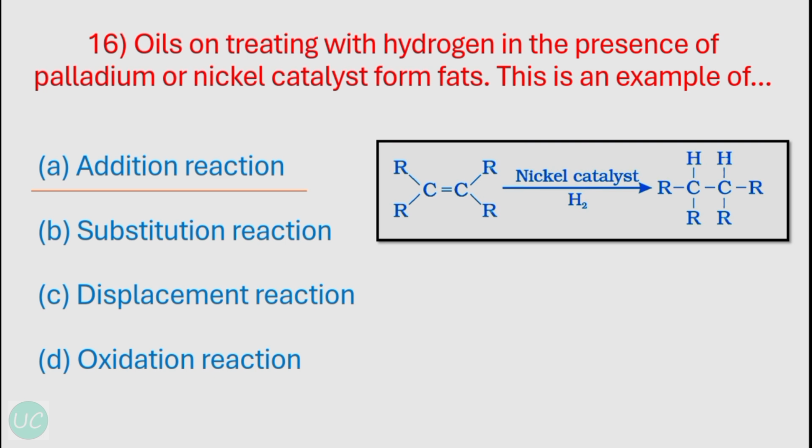So oils are unsaturated hydrocarbons. That means they have double bonds, and in the hydrogenation process of oil, these double bonds are broken and hydrogen is added to oil in presence of a catalyst such as nickel or palladium to form a fat, which is a saturated hydrocarbon. So the correct answer over here is addition reaction.